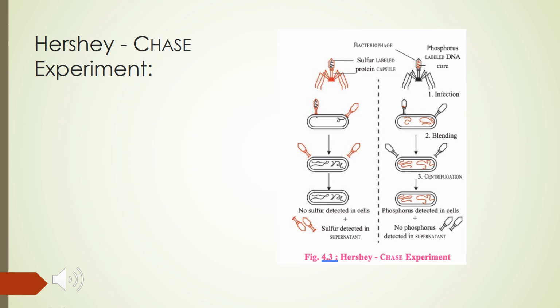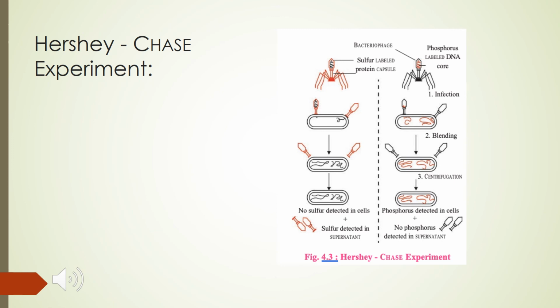Because DNA consists of phosphorus. So the viruses grown in radioactive phosphorus showed labeled DNA, but they didn't show labeled radioactive protein. Similarly, viruses grown in radioactive sulfur contained radioactive protein but not radioactive DNA, because DNA does not contain sulfur. That is very clear. DNA consists of phosphorus and not sulfur.